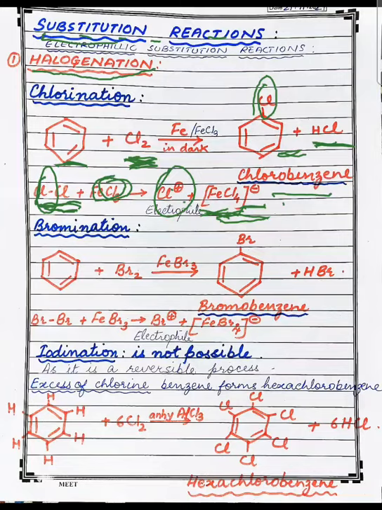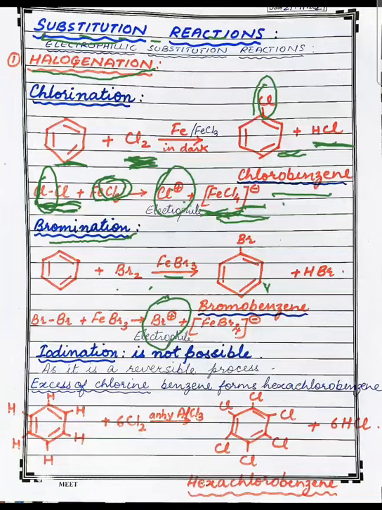Now let's go to the next reaction, that is bromination. Similarly, benzene will react with bromine in presence of FeBr3 to form bromobenzene. Here the electrophile is the bromonium ion. Iodination of benzene is not possible. Why? Because it is a reversible reaction, and the HI which is produced reduces the iodobenzene again into benzene. Therefore, the iodination of benzene is not possible.